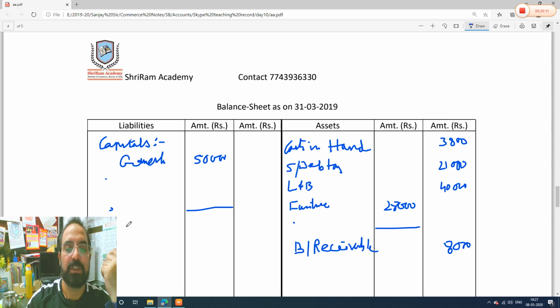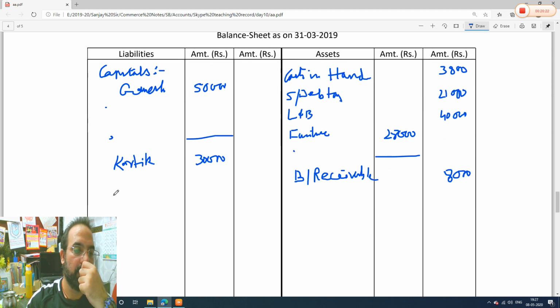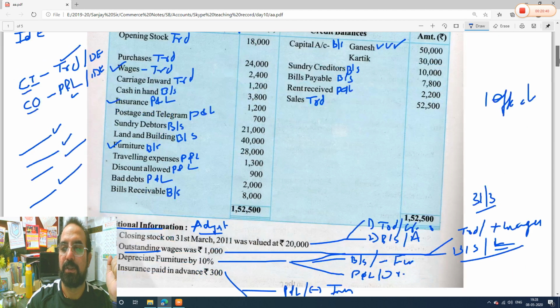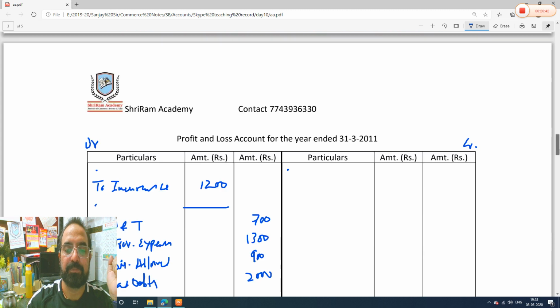And after Ganesh there is Karthik's capital. Karthik, what is the amount? 30,000 rupees. How many lines we will leave for Karthik also? 3 lines. 1, 2 and 3. So here. After that, what all items are there? See, 2 balance sheet items are there. Sundry creditors and bills payable, 10,000 and 7,800. No tick mark is there, means outer column we will take sundry creditors and bills payable.